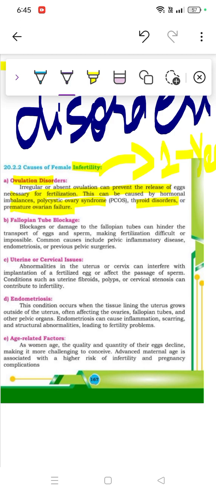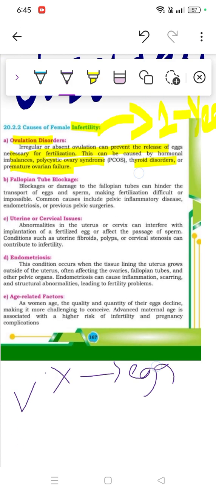So in this ovulation disorder there will be irregular or absent ovulation, caused by hormonal imbalance, either polycystic ovary syndrome, PCOS, or thyroid disorders or premature ovarian failure, and all these things can happen. Then comes another, which is called fallopian tube blockage.